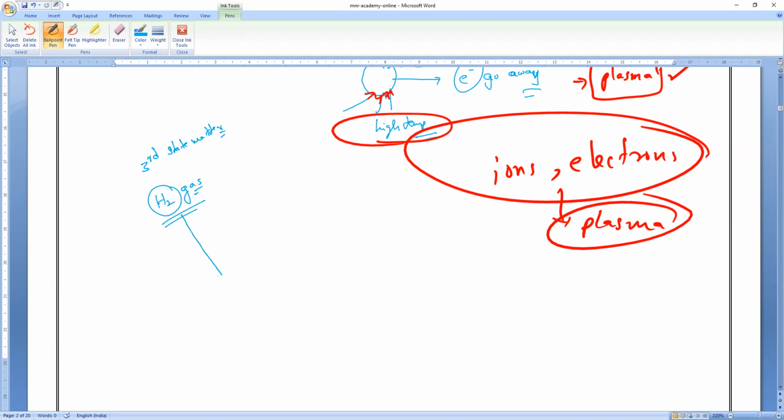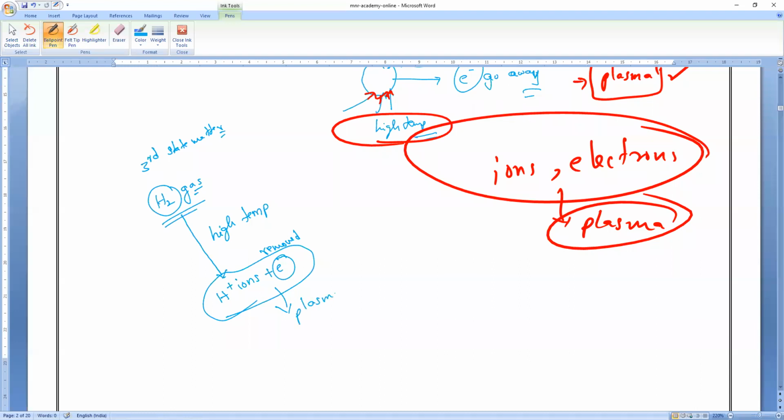If I take the H2 gas and keep on heating to extremely high temperatures, then the electrons from the hydrogen gas are removed and I get hydrogen ions plus removed electrons. They'll be together, and that is what we call plasma.